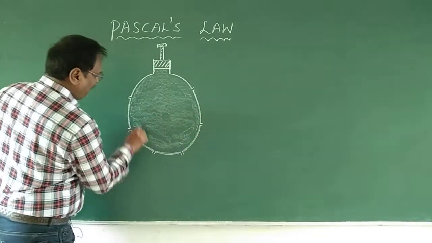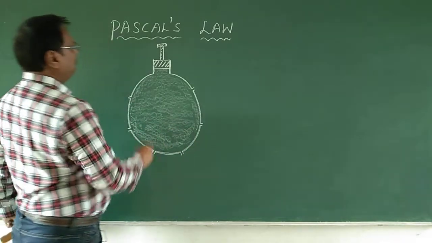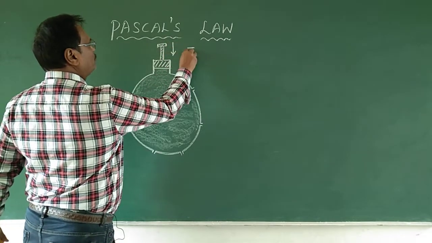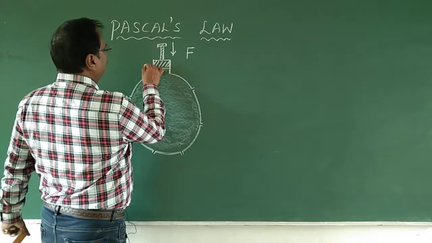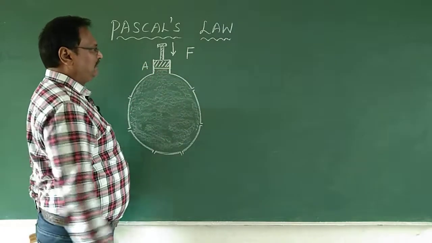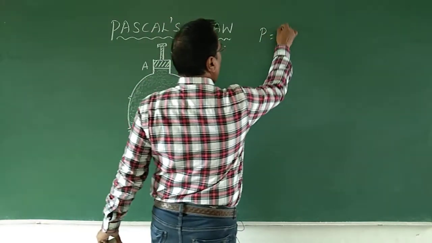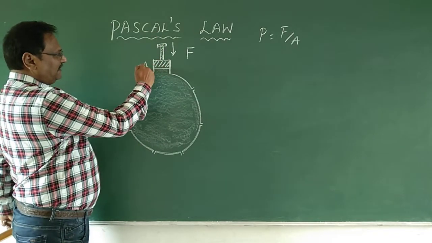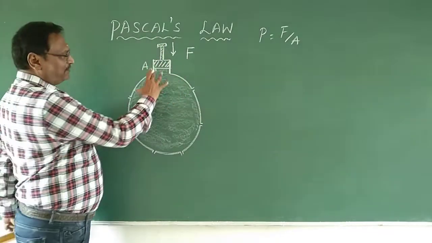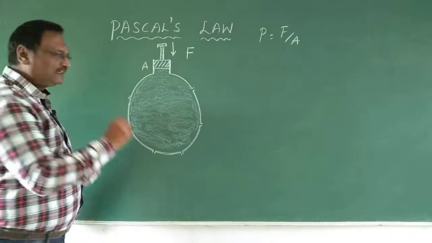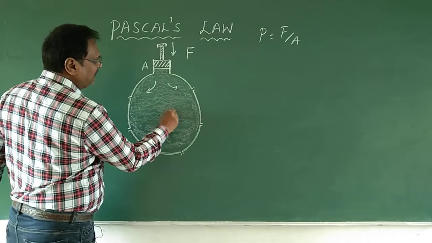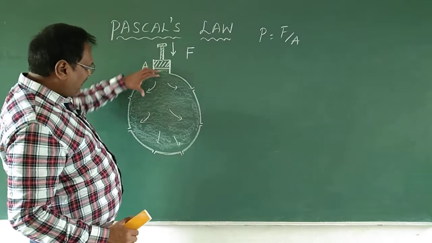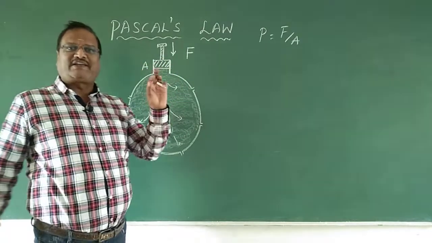Now, as I have done this, you will find that when I apply a force here, and there is an area of the piston here, you know that pressure is equal to force upon area. When I apply a force here and there is an area over which it is applied, then pressure is produced here and the pressure will travel equally in all directions. The pressure will be transmitted equally in all directions.